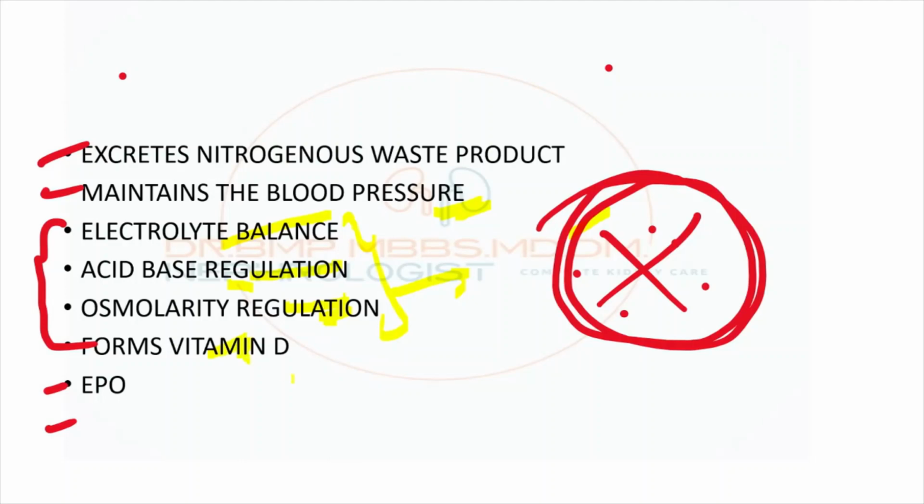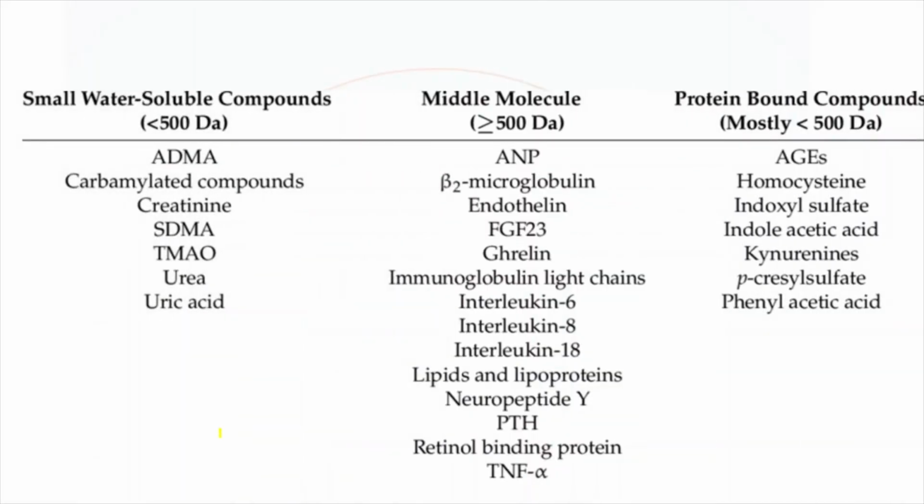It forms vitamin D. So vitamin D won't be formed. There will be CKD mineral bone disease. It forms EPO. So the patient develops anemia. So these are all the complications.